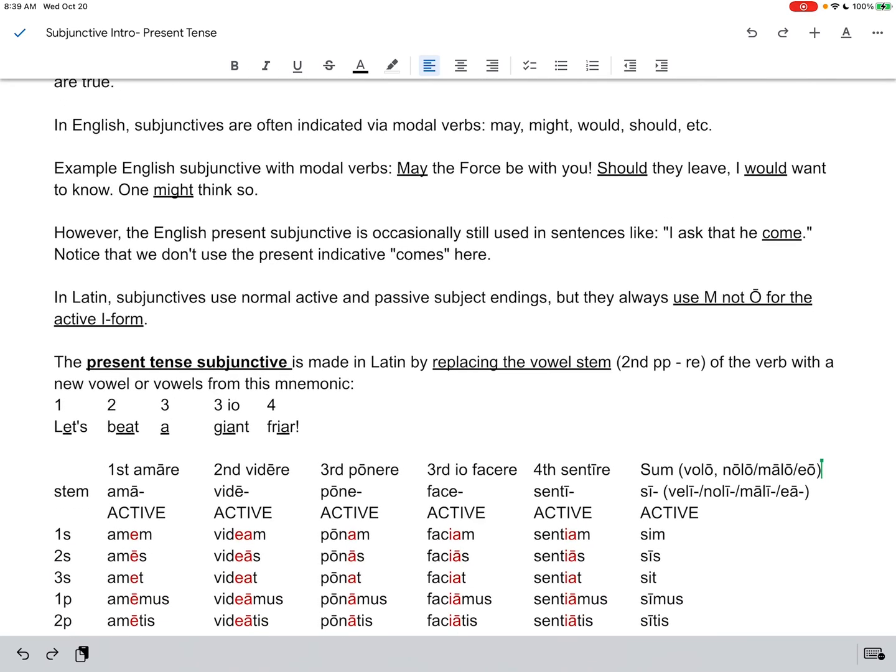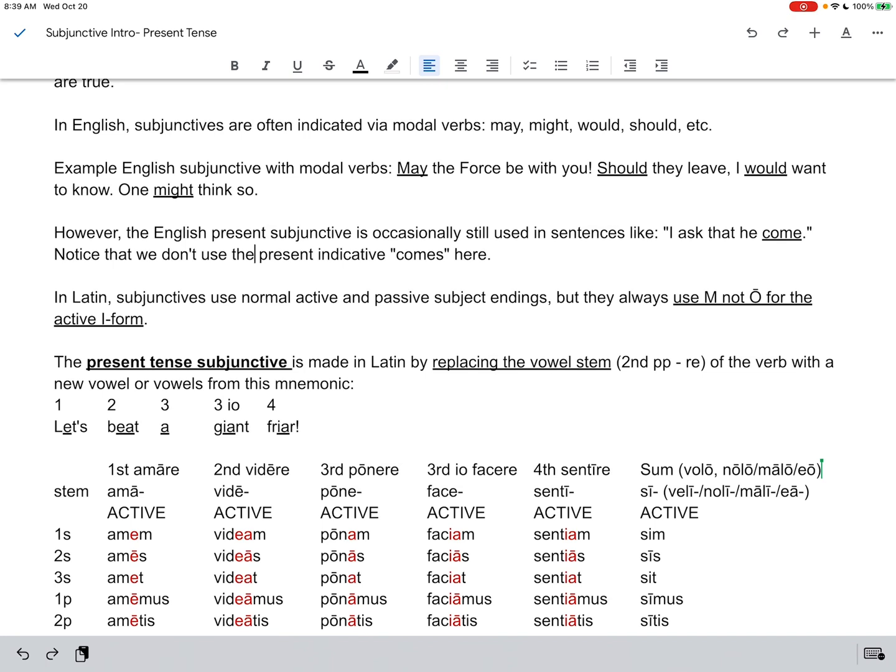However, the English present subjunctive is still occasionally used in sentences like I ask that he come. If that sounds a little weird to you, it's because this use of the English present subjunctive is kind of phasing out. Only certain educated persons use it. So, I ask that he come. Notice the come is after he. Normally we would say he comes with an S on the end, right?